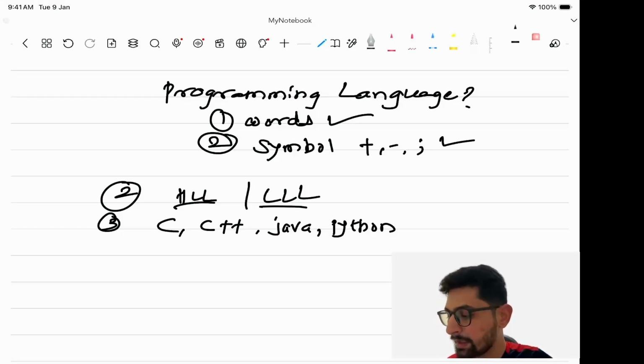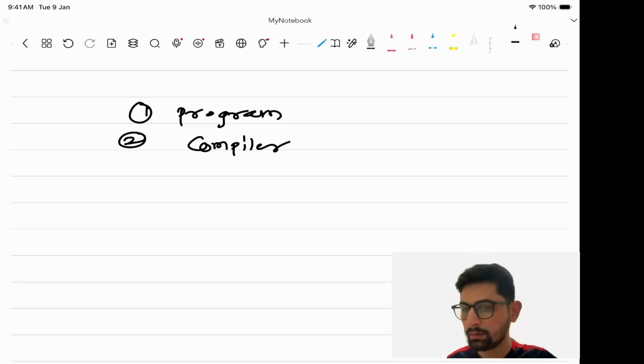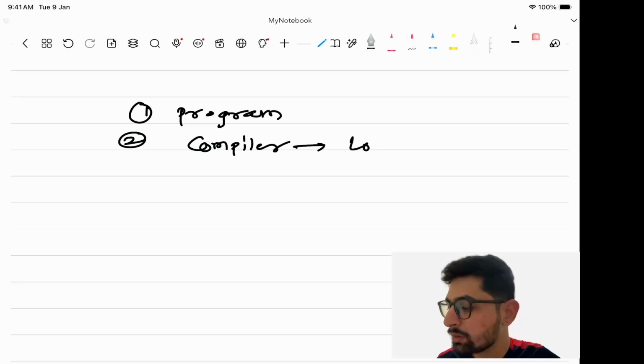So the programmer writes a particular program in C or C++. Then the second step is the compiler, which converts the program into a low level language.